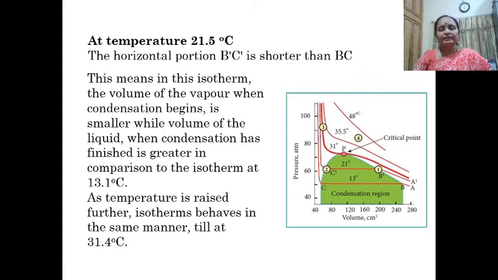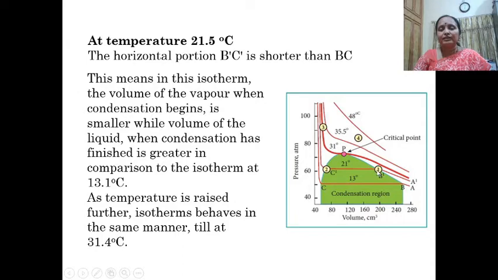Now, let us consider the temperature of 21.5 degrees Celsius. Even here, there is a decrease in volume with increase in pressure, from A dash to B dash.